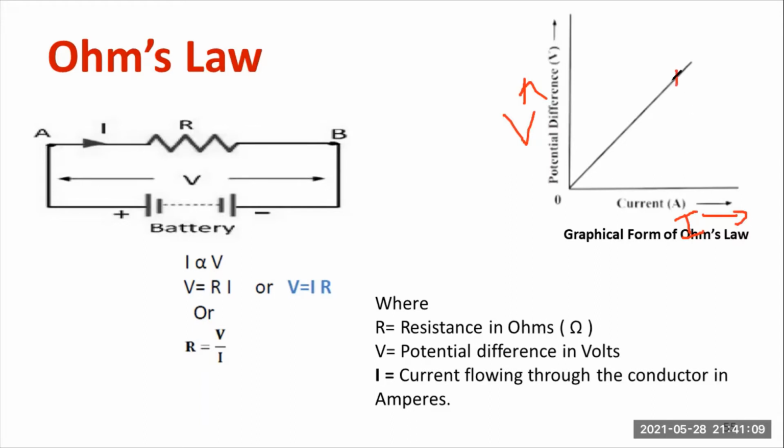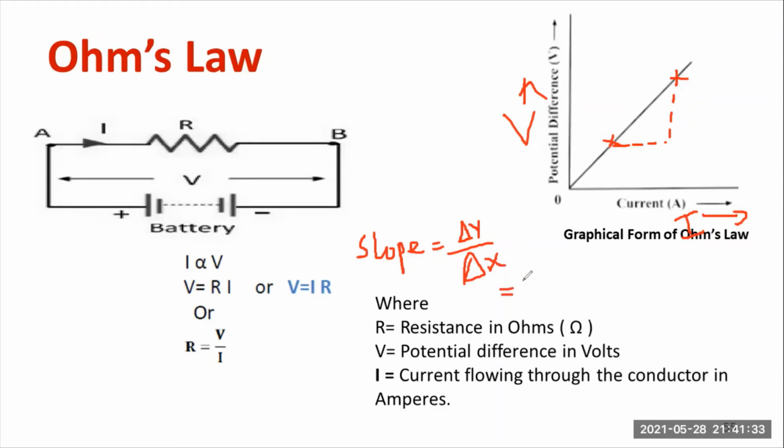Now I'll be taking the slope. Let us calculate the slope. You take two separate points. Let us construct a triangle. Now let us take the slope. What do you mean by slope? Slope is nothing but y-axis by x-axis, that means delta y by delta x. That is called the slope.